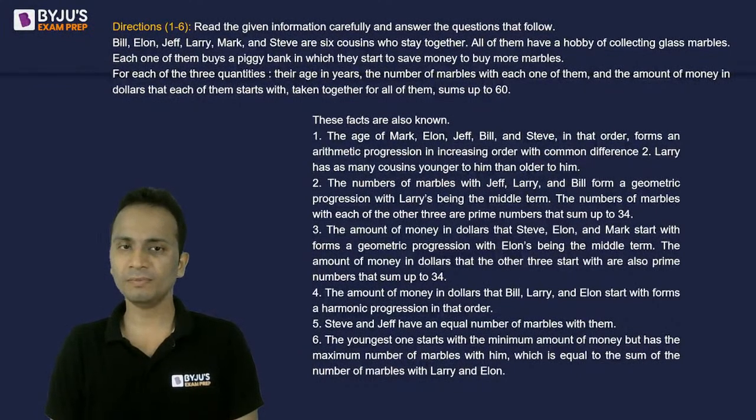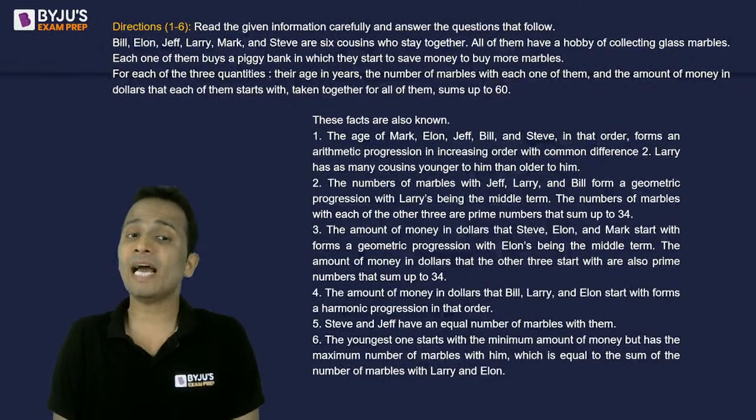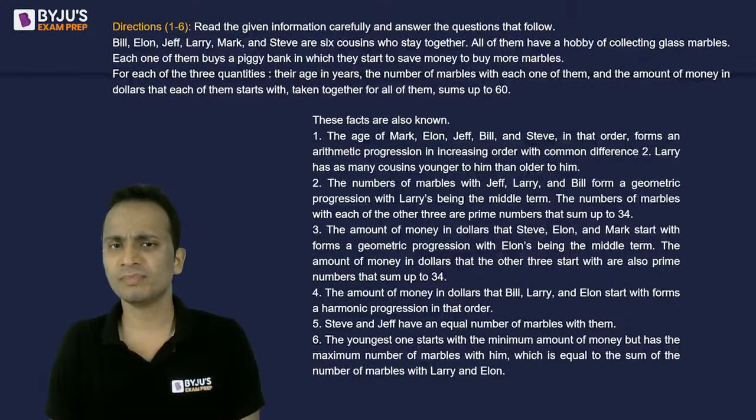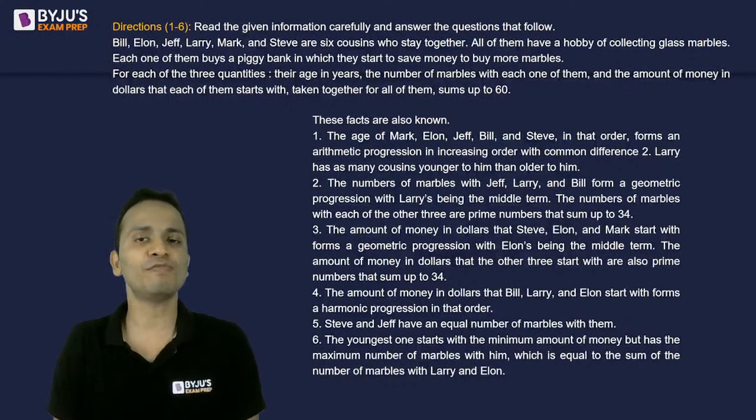So, point number one, the ages of Mark, Elon, Jeff, Bill, and Steve in that order form an arithmetic progression in increasing order with a common difference of 2. Larry has as many cousins younger to him than older to him. That was the first statement. The first statement is very simple, using which you'll be able to find out the age of all these people. Okay.